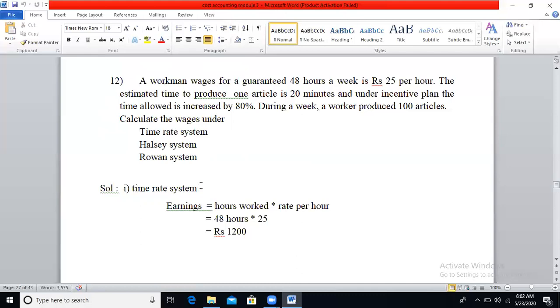Under the time rate system, earnings is equal to hours worked into rate per hour. How many hours? 48 hours. Rate per hour is 25. So 48 into 25, you will get rupees 1200.